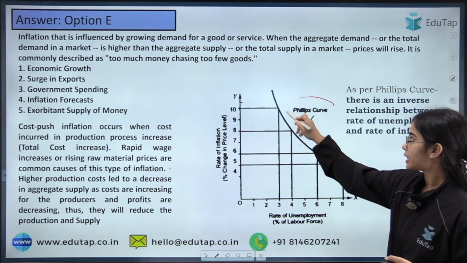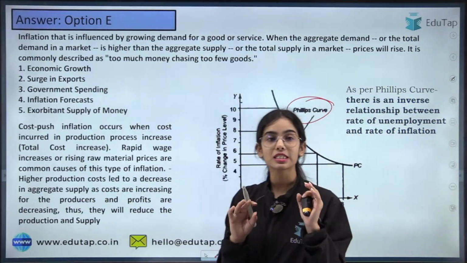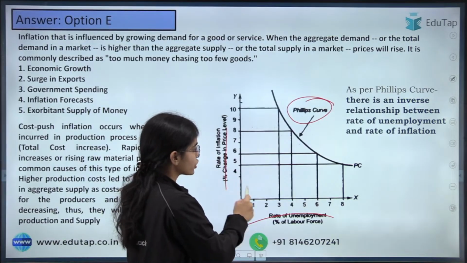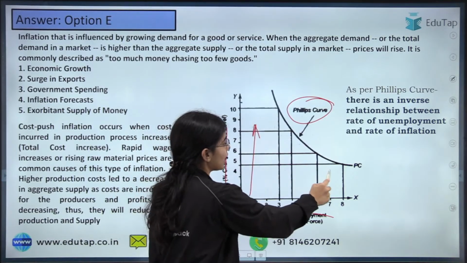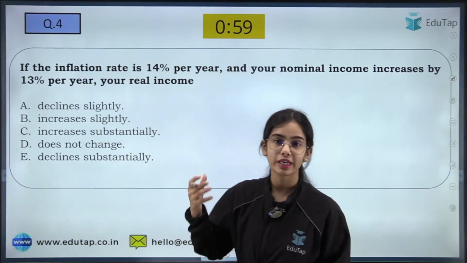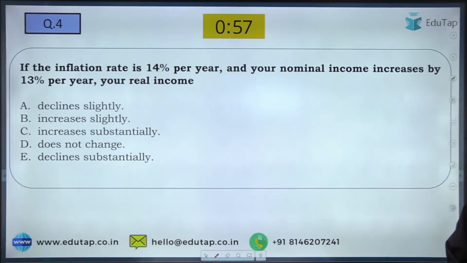So there is an inverse relationship. As per the Phillips curve, there is an inverse relationship between the unemployment rate and the inflation rate. If the inflation rate is increasing, the unemployment rate is decreasing, and vice versa. Okay. Next question, try to read the question and try to answer this.